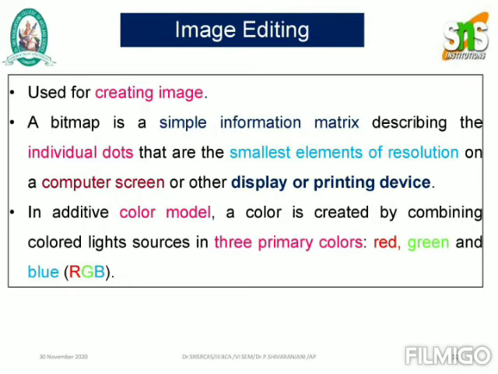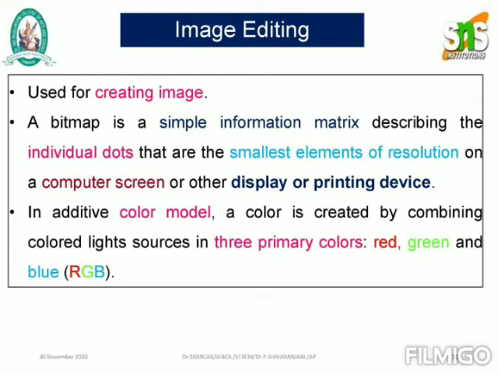The next one is image editing, which will help you to create images. A bitmap is a single information matrix describing the individual dots that are the smallest element of the resolution on computer screens or other display or printing devices. In addition, we can also make use of a color mode.